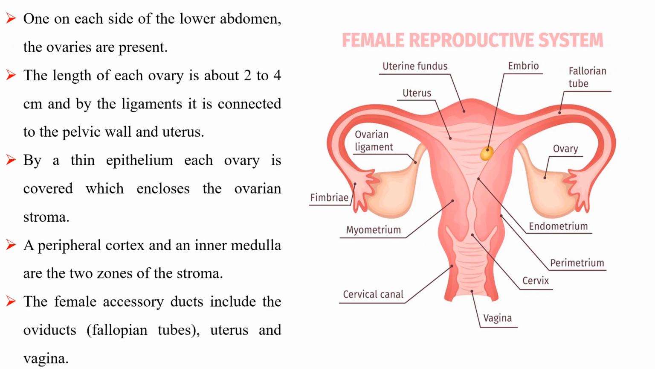One on each side of the lower abdomen, the ovaries are present. The length of each ovary is about 2 to 4 centimeters, and by the ligaments it is connected to the pelvic wall and uterus. By a thin epithelium, each ovary is covered, which encloses the ovarian stroma. The peripheral cortex and the inner medulla are the two zones of the stroma. The female accessory ducts include the oviducts, uterus, and vagina.